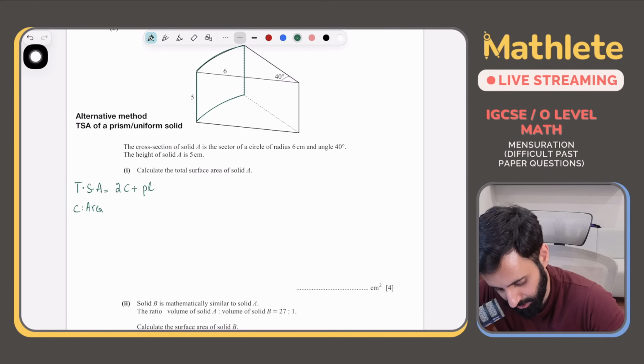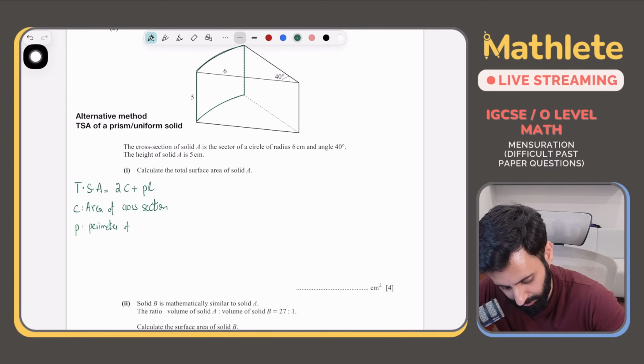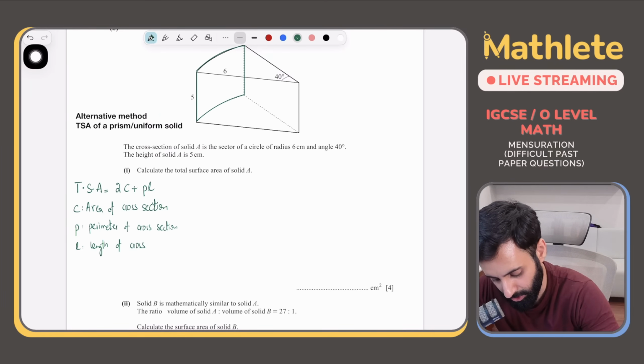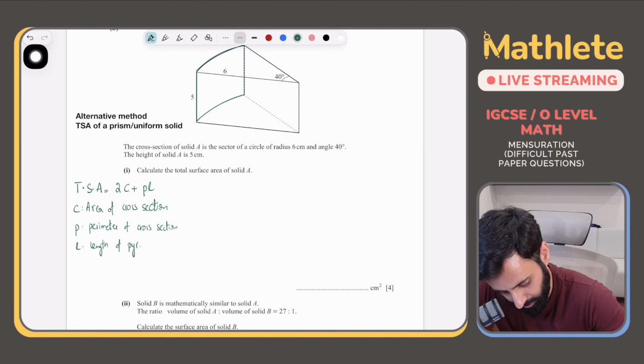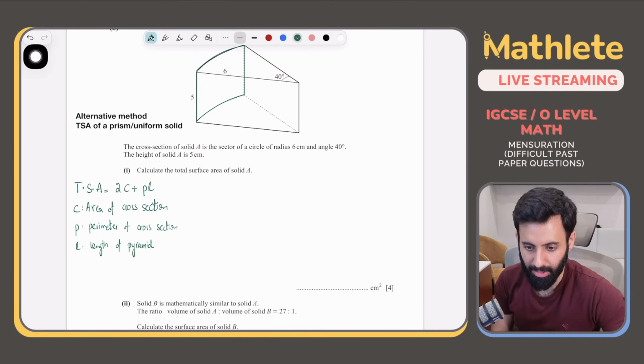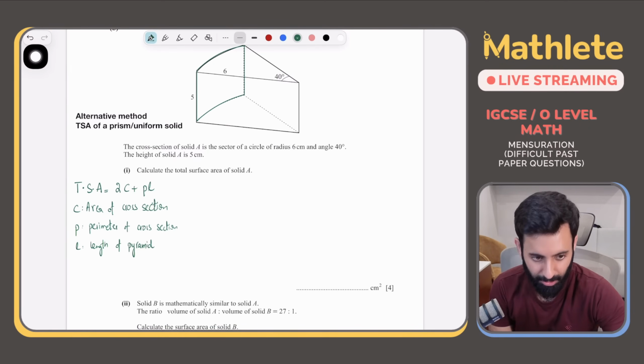So C is area of cross section. P is the perimeter of cross section. And then finally L is the length of the prism. Okay, this formula is going to be a game changer given that you understand it and you remember to use it when the time comes.